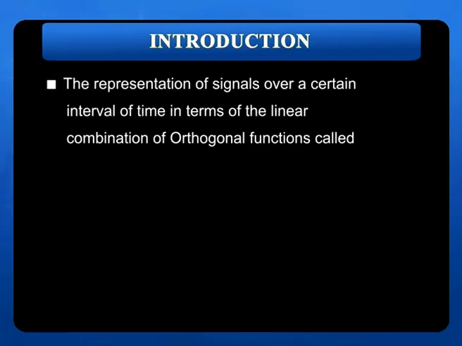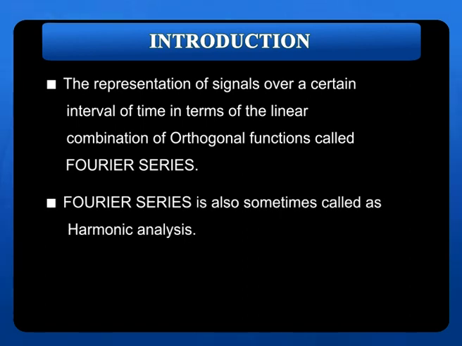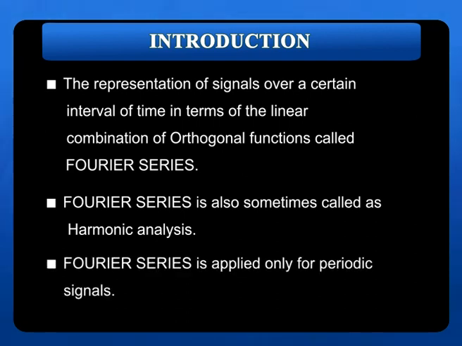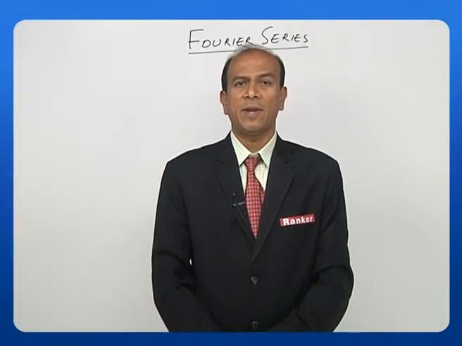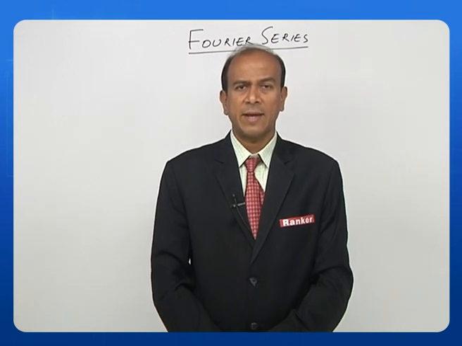What is a Fourier series? It is the representation of signals over a certain interval of time in terms of linear combinations of orthogonal functions. Sometimes a Fourier series is also called harmonic analysis. One of the most important points to remember is that Fourier series is applicable only to periodic signals. Whenever you find a signal which is not periodic, we can straight away say that the Fourier series does not exist for this.